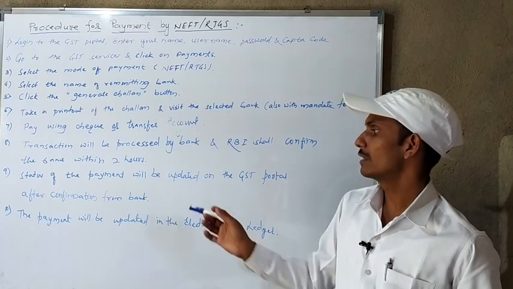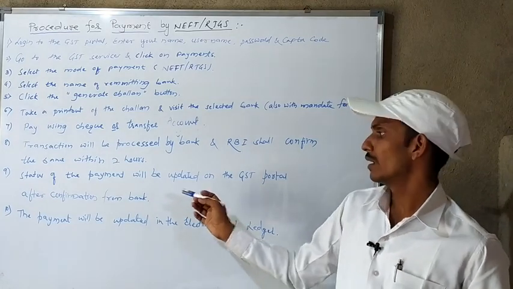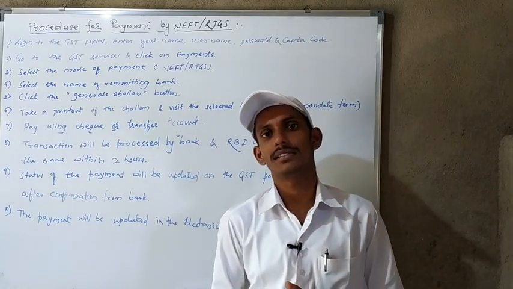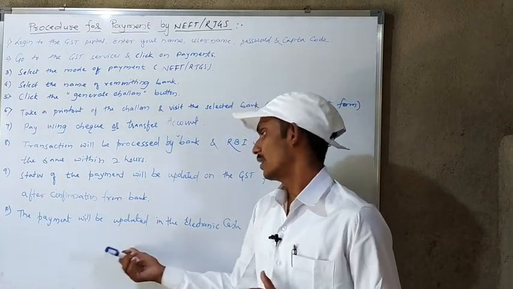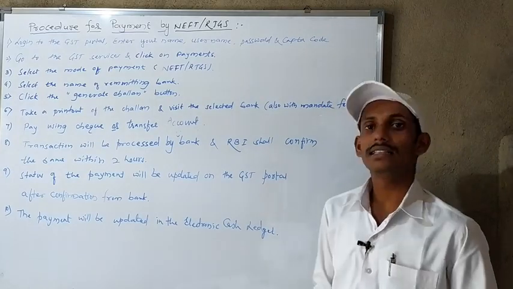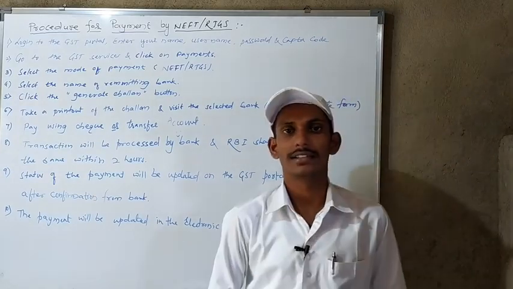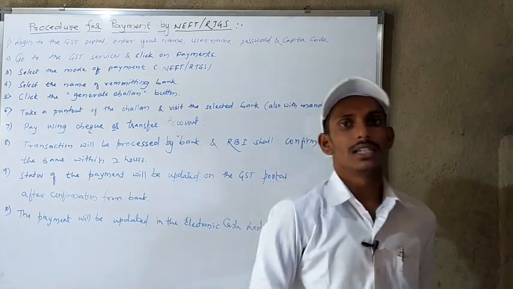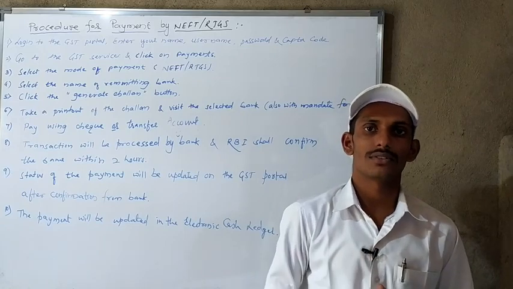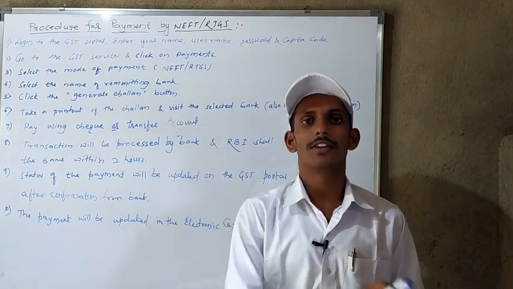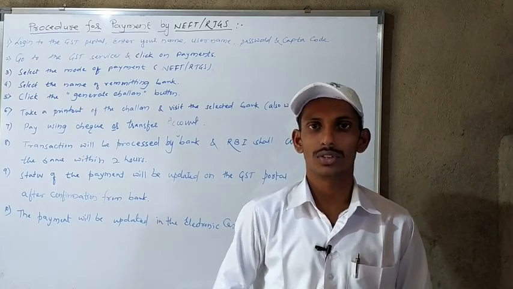As I told you, when the payment is done successfully on the GST portal, the confirmation will show that payment is received. Then the taxpayer needs to open the electronic cash ledger, in which the cash is automatically credited. From that electronic cash ledger, the taxpayer needs to make payment to the government. This is how the process of RTGS or NEFT works. This is the end of the payment procedure in the 4th unit.